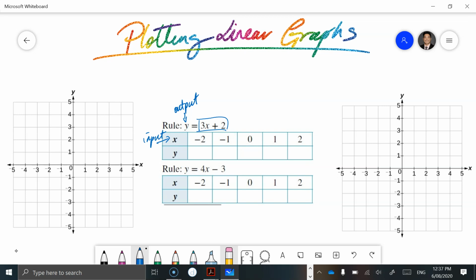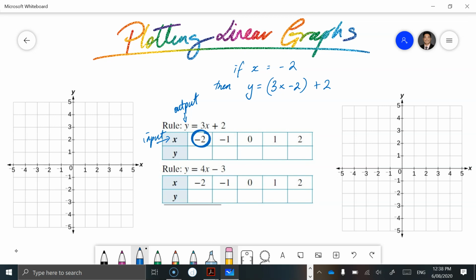So think of what we did with substituting variables in linear equations. If you make x -2, okay, so in this case, I'm going to write it above here. So if x is equal to -2, which is this value that we're focusing on, then y is equal to 3 times -2 plus 2. Okay, so here we have a rule. We're saying that whatever x is, we're going to multiply it by 3, and then we're going to add 2 after that. So we've done that.